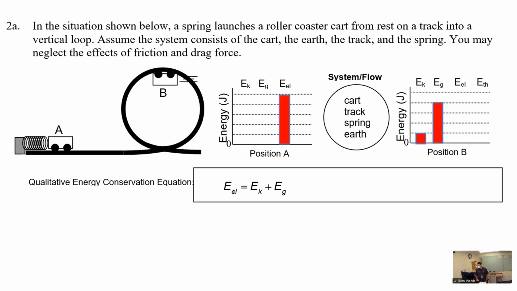Now, why did they pick 4 and 1? I have no idea. I probably would have picked 3 and 2, or you could even pick 3 and 2 the other way. We don't really know. There's no quantitative information. But we know that it has to have some kinetic because it's moving, and some gravitational because it's now at some height above the ground, and that however much this is, it has to add up to that. Because we didn't lose any to friction or air resistance, if I made 5 bars of elastic over there, I need 4 plus 1 over here to make 5 on the right. And from that, we can generate an equation. The elastic energy is equal to the sum of the kinetic and the gravitational.